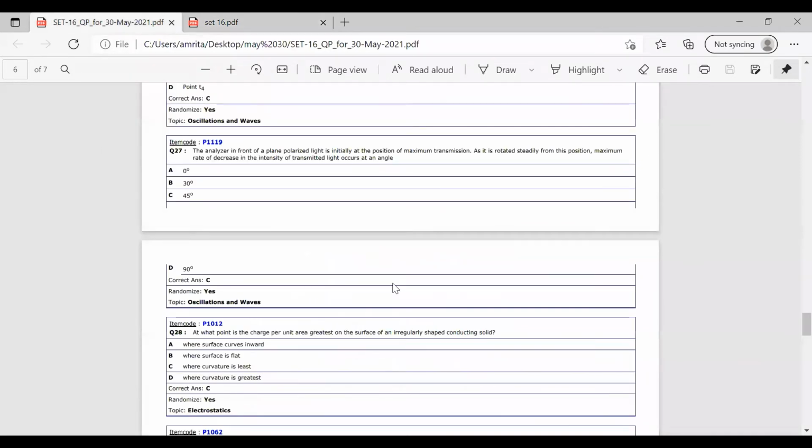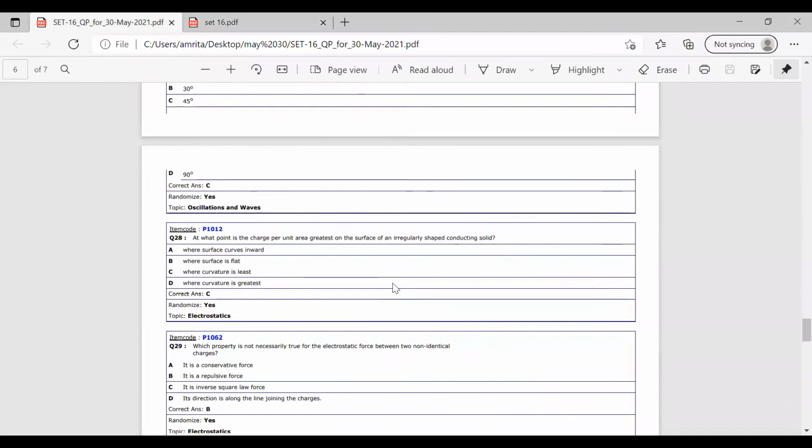So the next question is question number 28. At what point charge is the charge per unit area greatest on the surface of an irregularly shaped conducting solid?